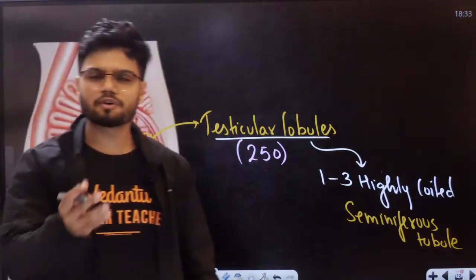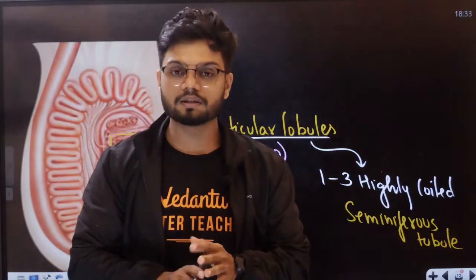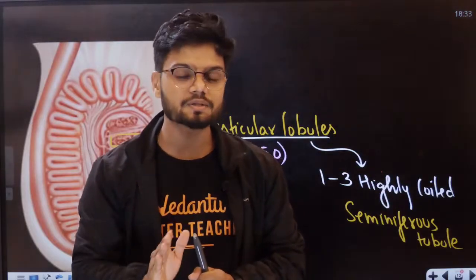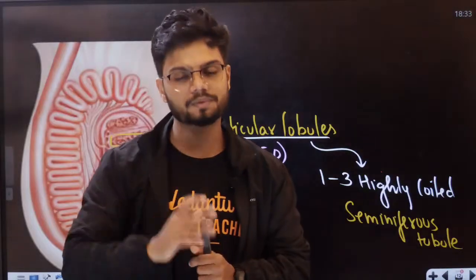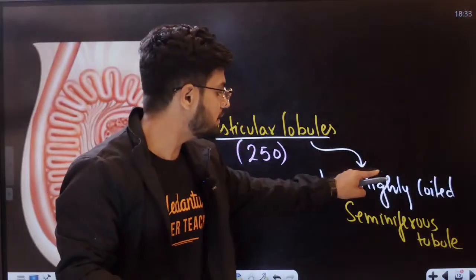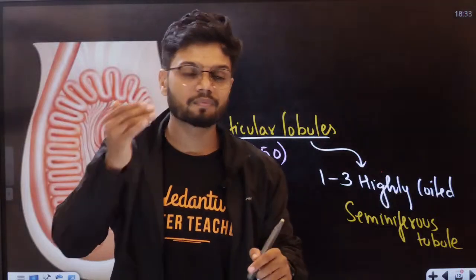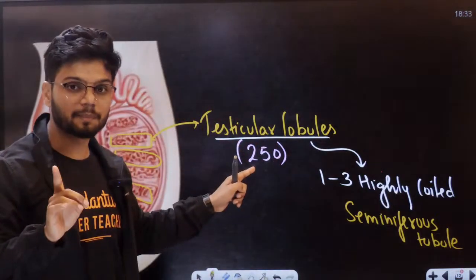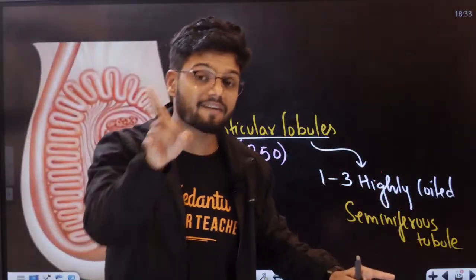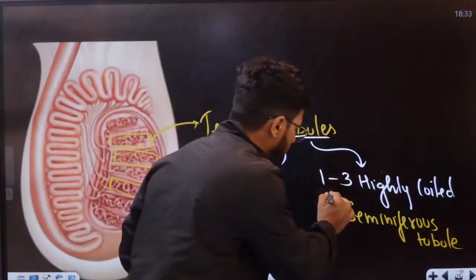Now students, let me give you a small comparison. Imagine there is one big house. The big house has 250 rooms. Inside every room, there are 1 to 3 windows. So the entire house is like a testis. Inside a testis, there are 250 compartments called testicular lobules, and inside every lobule, there are 1 to 3 highly coiled structures called seminiferous tubules.